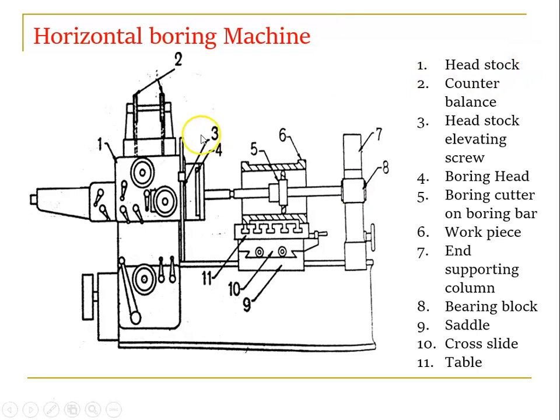Okay, so this is one of the 2D drawings, right? Number one is a headstock. So in the square piece it's a headstock. It's similar to our lathe. The second one is a counterbalance, right? So we have a balancing.